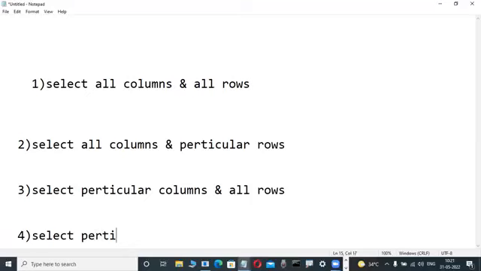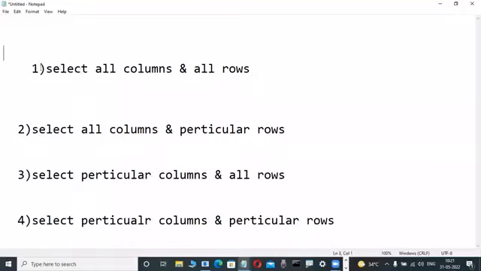Select particular columns, and also particular rows, we are selecting so many times. Particular rows from a table we are selecting. Based on these 4 scenarios, you can easily understand: after the select keyword, first columns only, last rows only. Okay, fine, understandable. Now check it out.